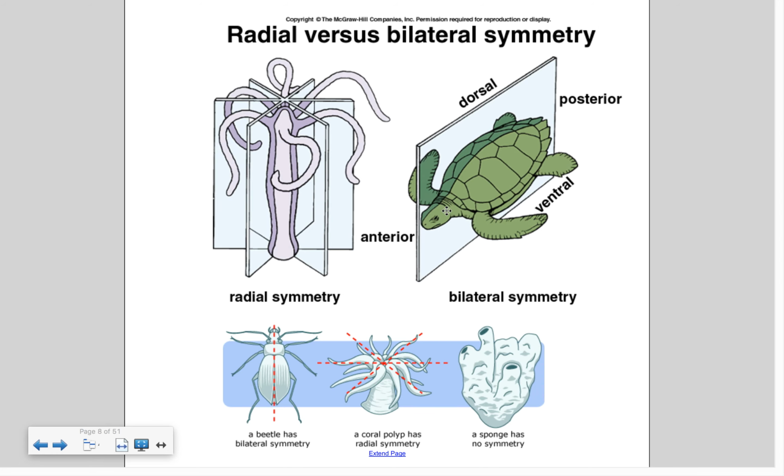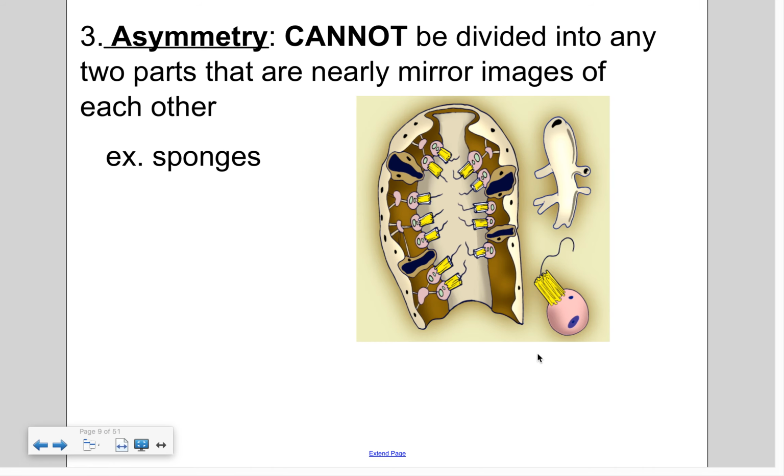So another diagram showing radial versus bilateral symmetry. Now, sponges have no symmetry at all. And so we'll talk about sponges in section 11.2, but you can either have bilateral symmetry, radial symmetry, or no symmetry, also known as asymmetrical, I believe. Asymmetry, here we go. Cannot be divided into any two parts that are nearly mirror images of each other, so sponges fit this category.